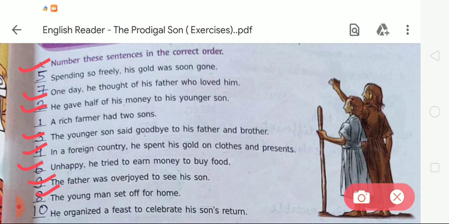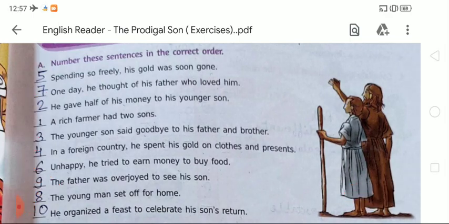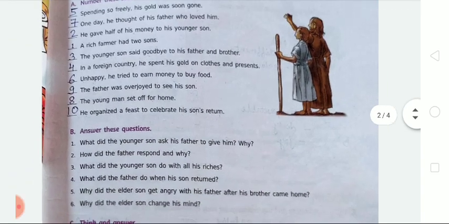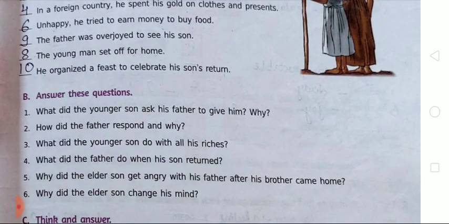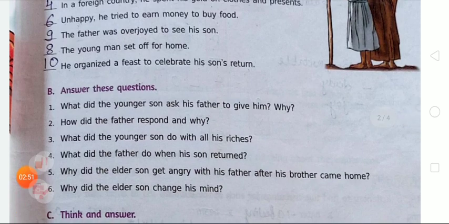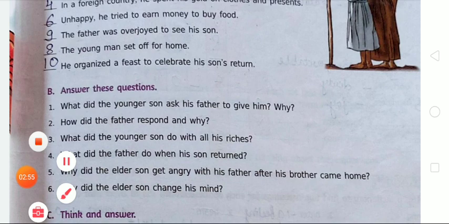You have to write the given exercises in your notebook. Okay students, now moving to the next exercise, that is exercise B. What will we do in this next exercise? Here we are going to write the answers to the questions. So students, you must write the answers to these given questions in your notebook with good handwriting.